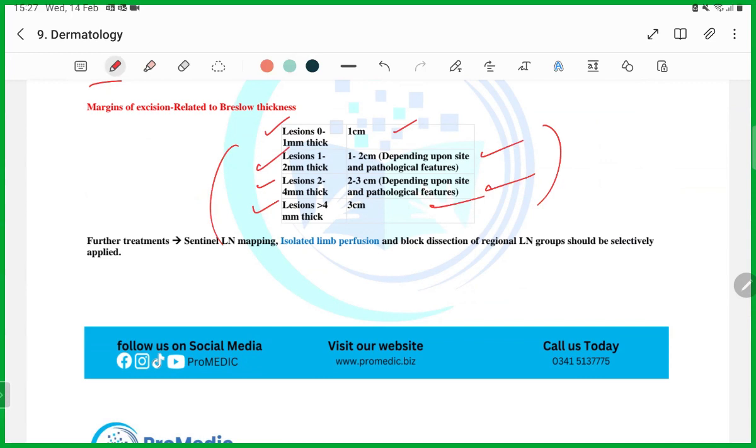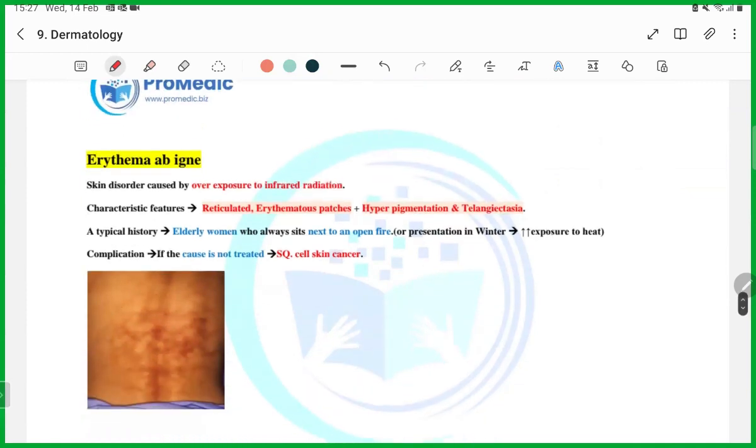And when you memorize them, it will be easy, because they will ask you: on histopathology, the depth of the lesion is 2 to 4 mm. What will be the excision size? So guys, 2 to 3 centimeters. This is how you are going to get the question.